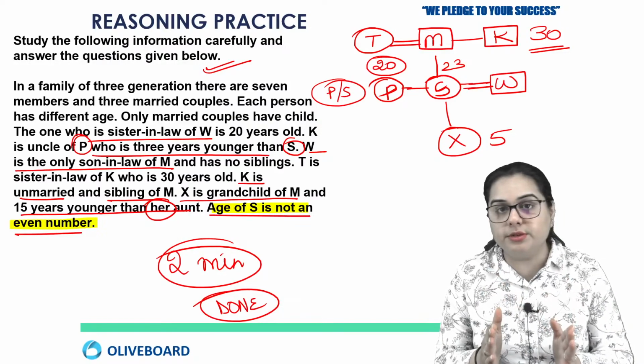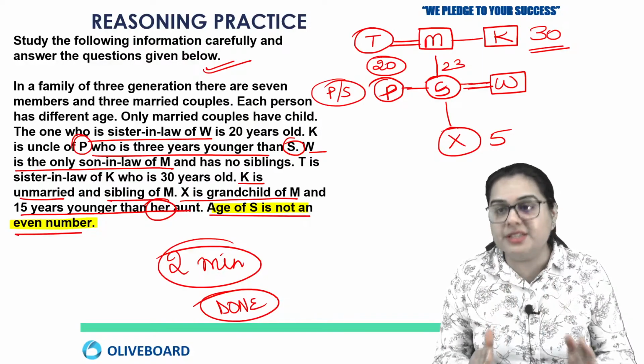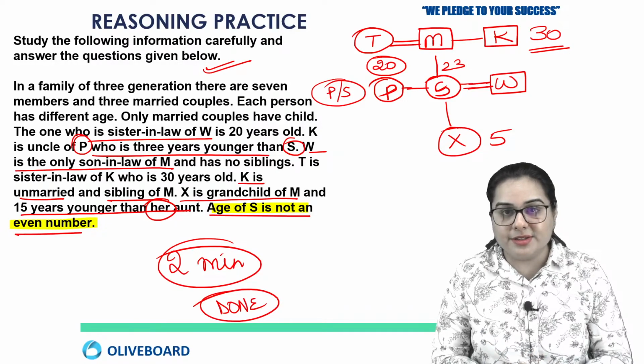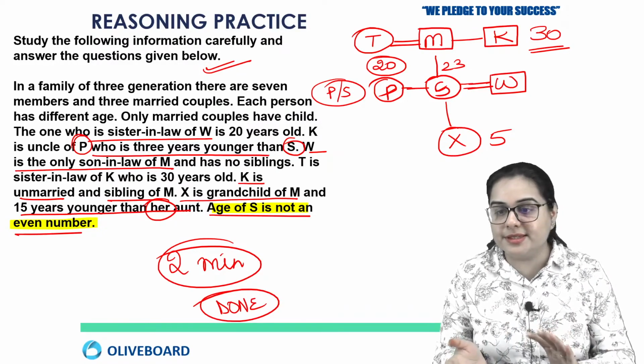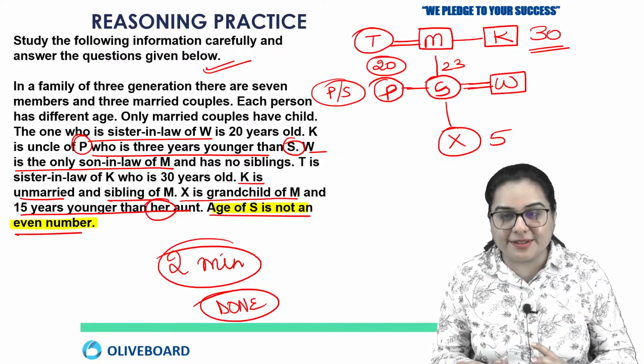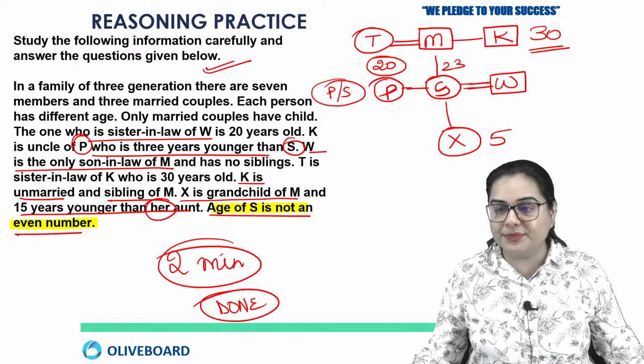You are not going to practice direct questions, you are going to practice indirect questions from every chapter, whether that is blood relation or directions also. You should not think that puzzles will be a little tricky and all the rest will be easy. I hope it is all clear.